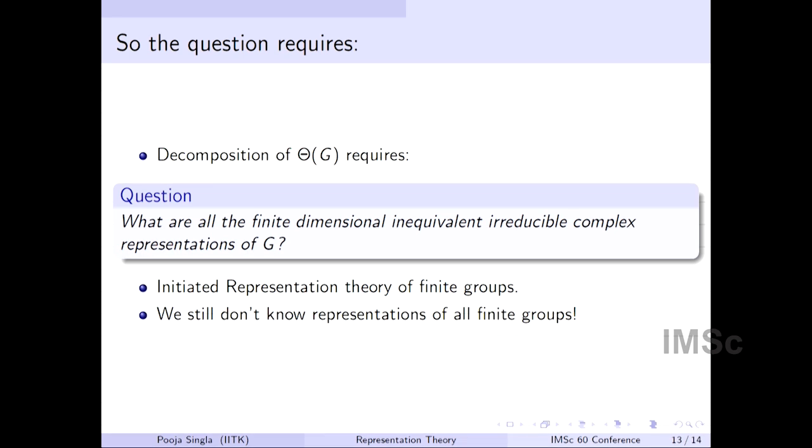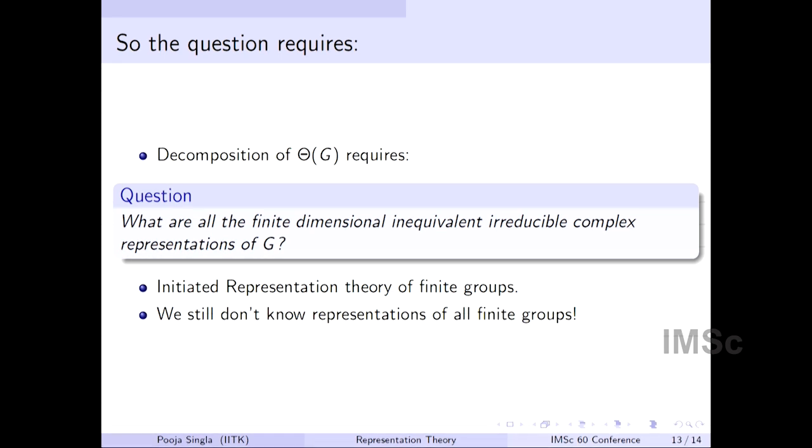So decomposition of theta G requires knowing all the finite dimensional inequivalent irreducible complex representations of G. That is what he basically came to, so this initiated the representation theory of finite groups. Of course, he proved this theorem, but the question now turns out to be: given a group, how does it decompose? Can you find the complete decomposition? Which means one needs to find all the representations. I should say that this is a problem that still is not done.